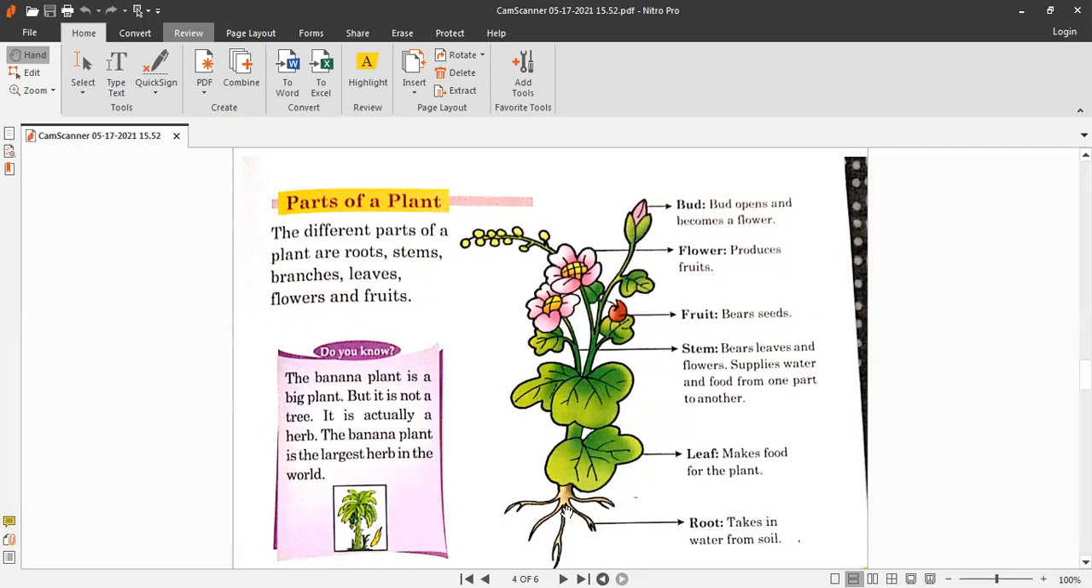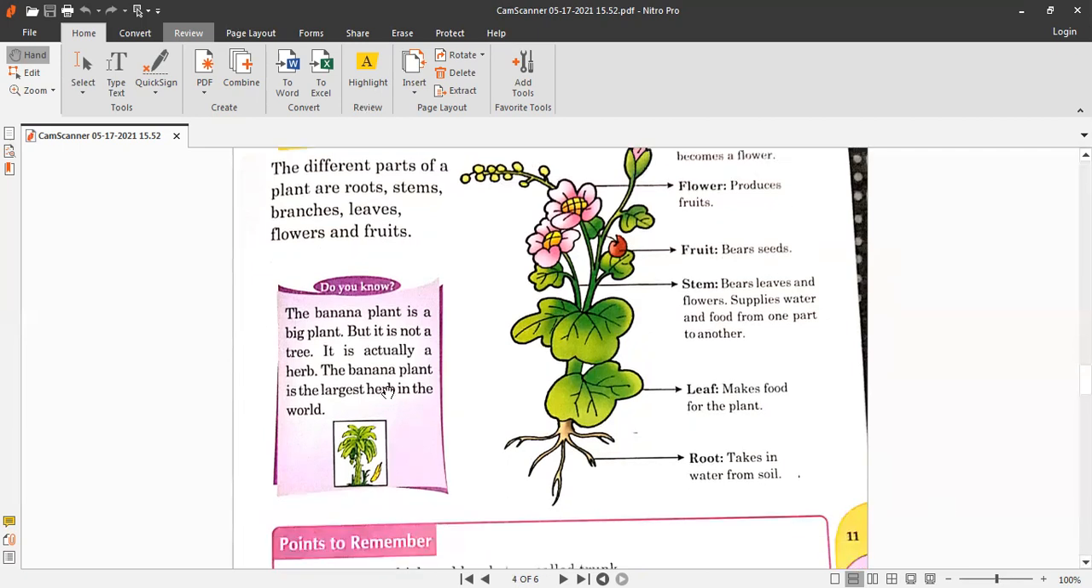So number 1, roots. Number 2, stem. Number 3, leaves. Number 4, flower. Number 5, fruit. And number 6, bud. Okay, so these all are the parts of a plant.